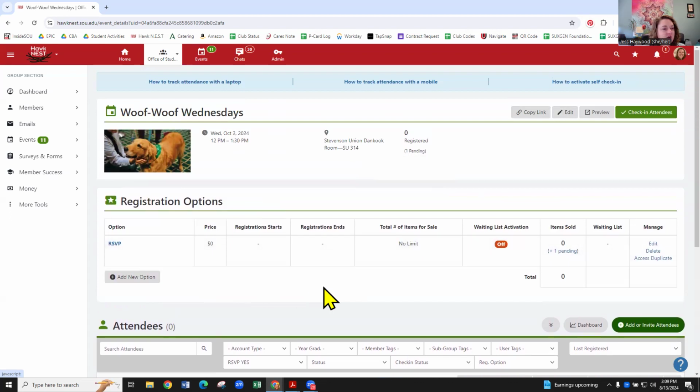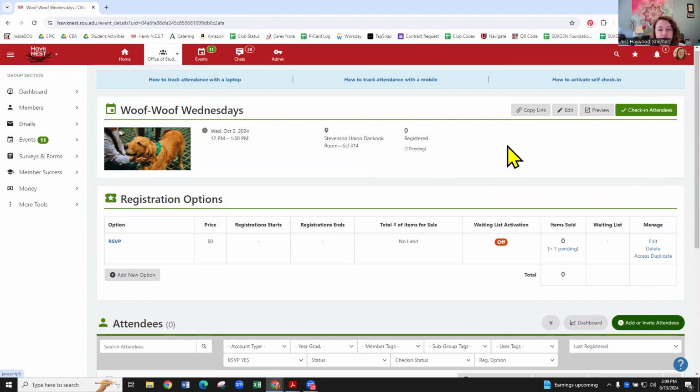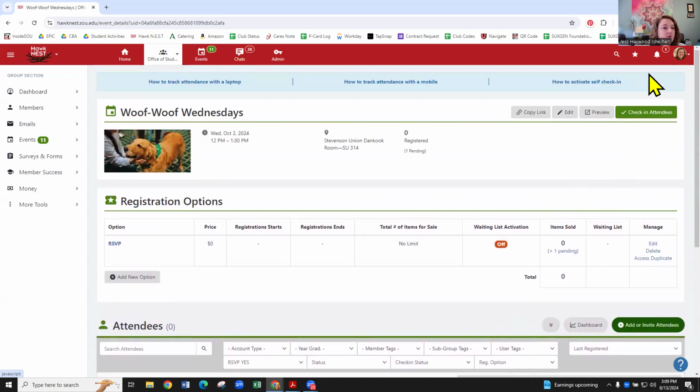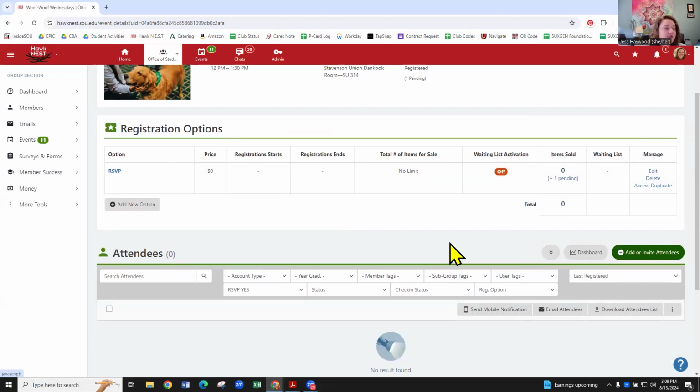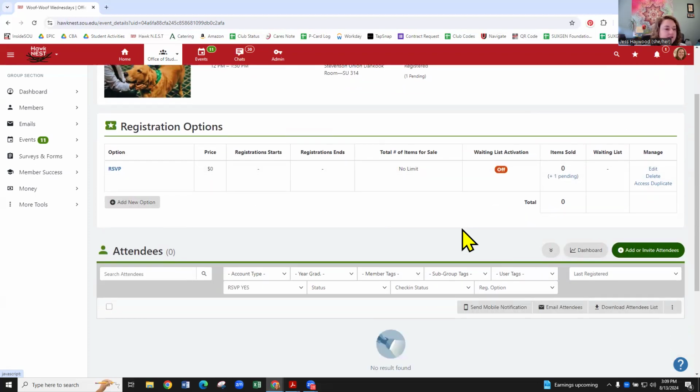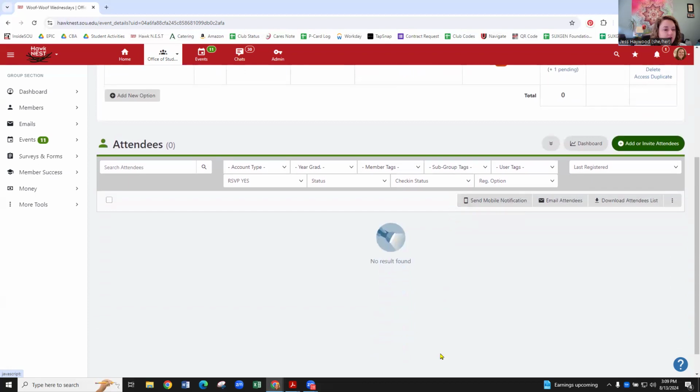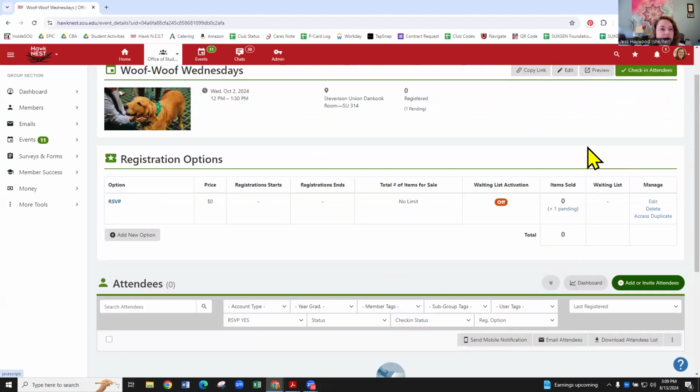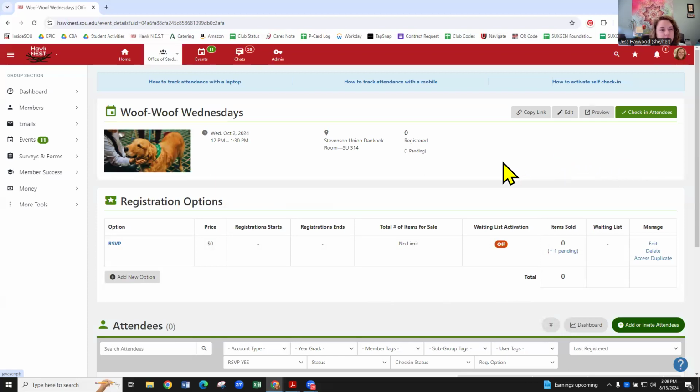And then you can see who's registered, how many people have registered. And you can also check in attendees. So we will go over more what checking in attendees does and how to work that in the event section. But I just wanted to show you a few pieces because you are required to put all of your events on Hawk NEST. You are required to check in attendees so we can get that data for how many people are attending different things. Once you have attendees, they will all show up here in a list. So you can look back later and see which events were most popular. And you can even see if you had someone who attended all of your events or most of your events.